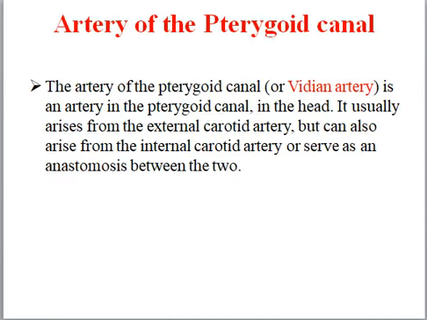Artery of the pterygoid canal, or Vidian artery, is an artery in the pterygoid canal in the head. It usually arises from the external carotid artery but can also arise from the internal carotid artery or serve as an anastomosis between the internal and external carotid artery.